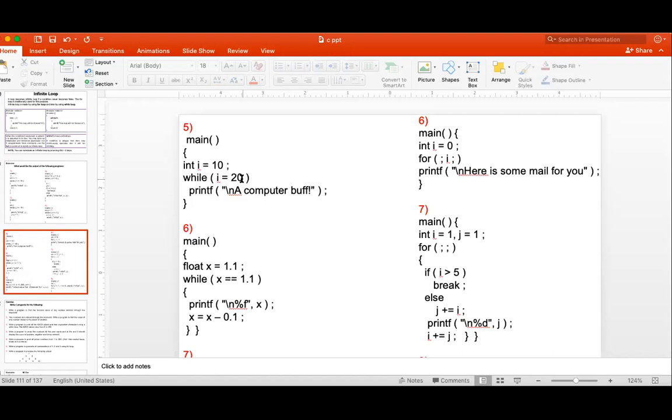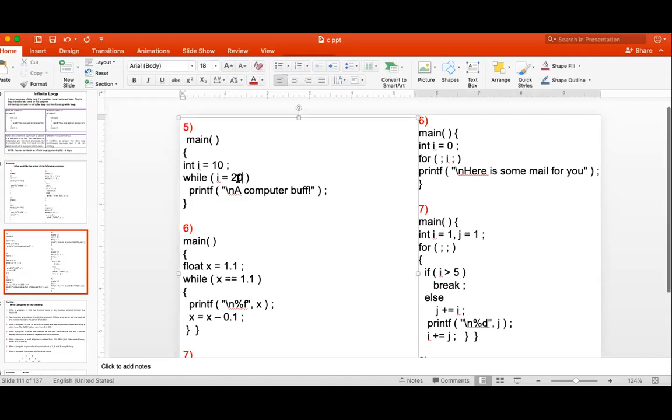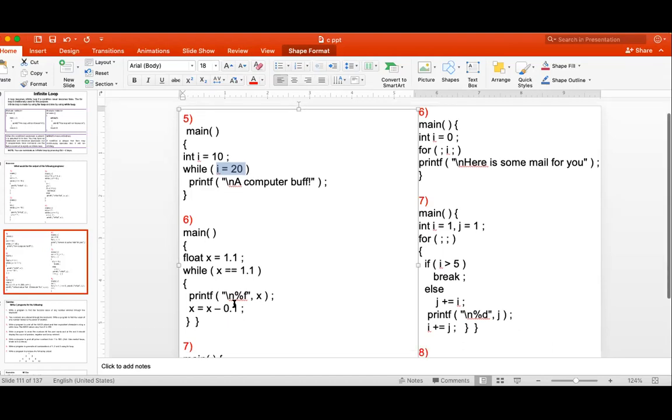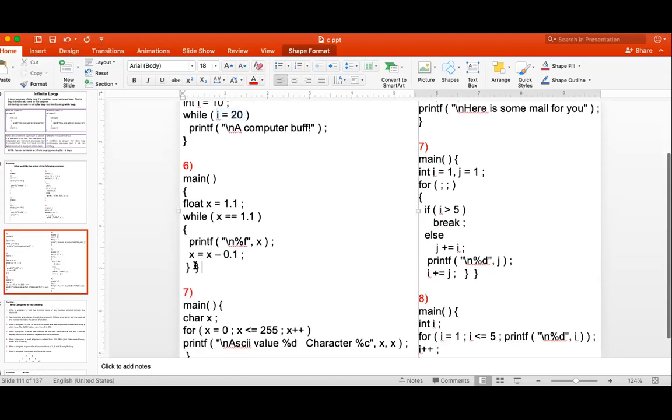It will print computer buff infinite times, an infinite loop, because the condition is not specified. Yes, correct. Here it is not double equal to, it is single equal to, the assignment operator. 20 gets assigned to i, so the whole result is 20, which is true. So it is an always-true loop, which means computer buff will be executed infinite times.